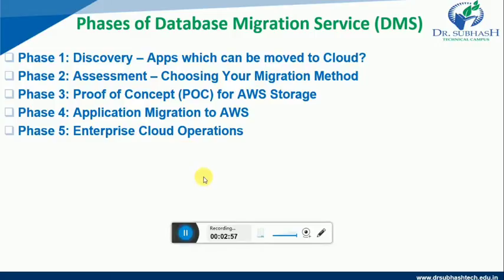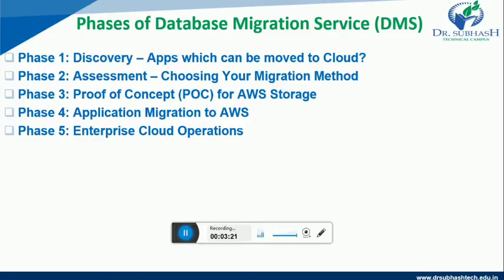Now we would like to see the phases of database migration services. There are 5 phases of DMS, that is nothing but database migration service. In phase 1, discovery, the apps which can be moved to cloud. Second phase, assessment, choosing your migration method.